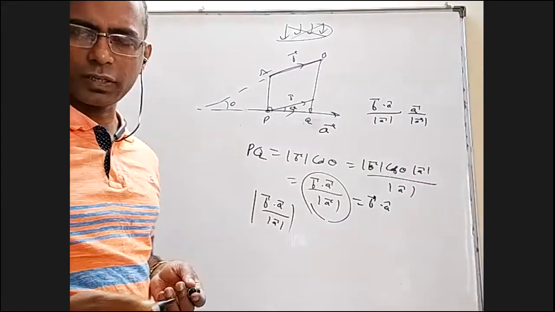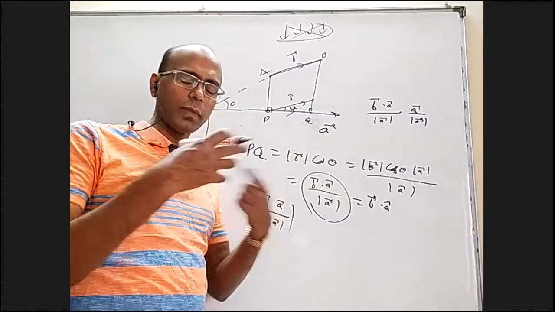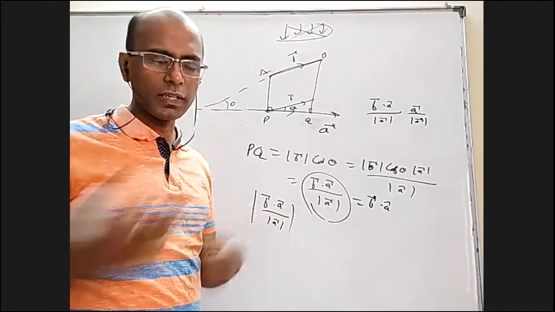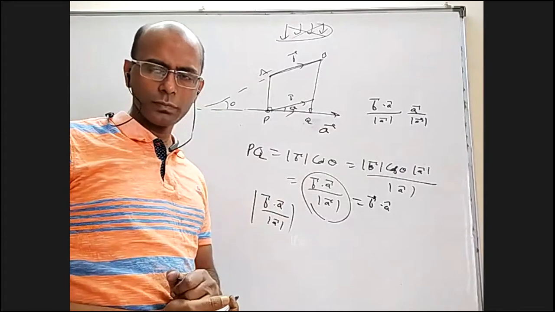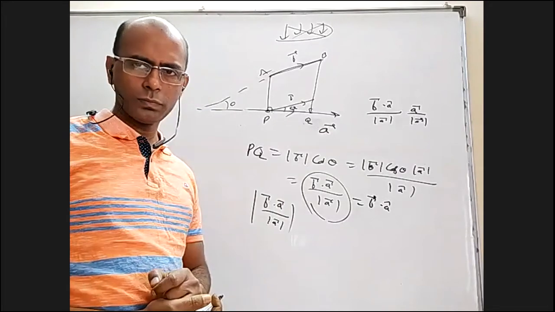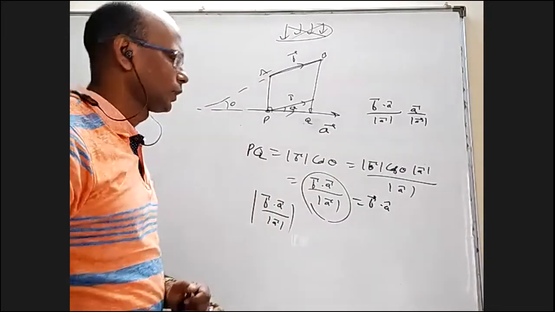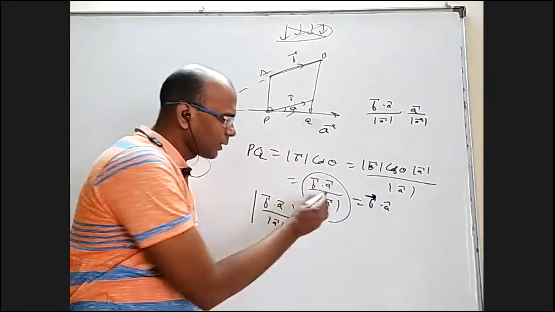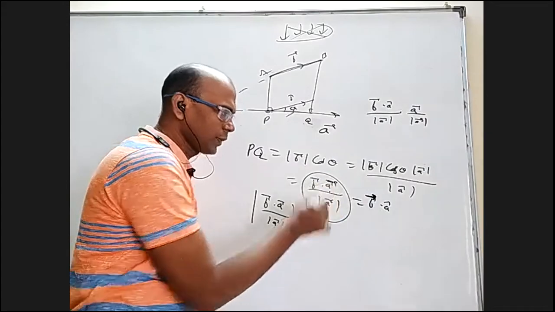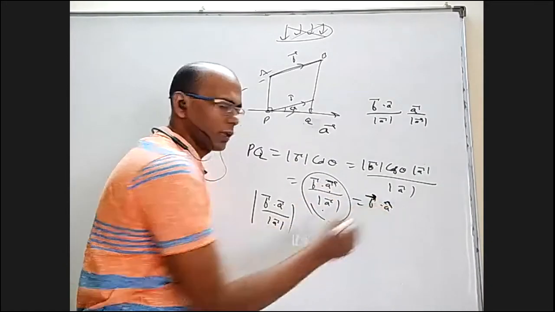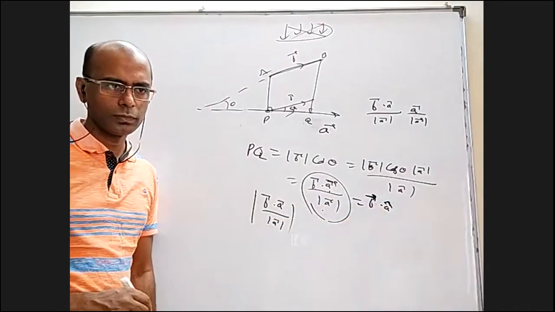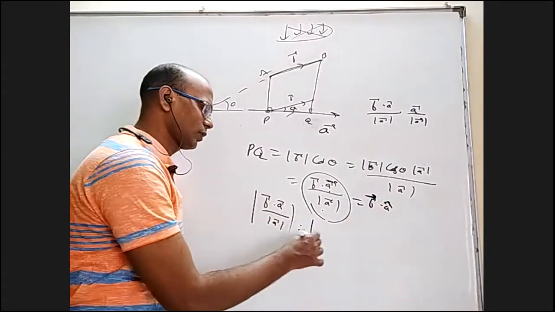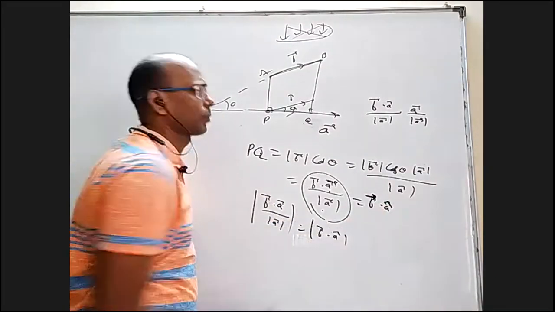B need not be a unit vector. I can ask for the projection of any magnitude vector on any other magnitude. Here I am saying B bar is there, not B cap. But A bar by mod A bar, you can divide and say it is A cap, not an issue. Similarly here you can write mod of B bar dot A cap.